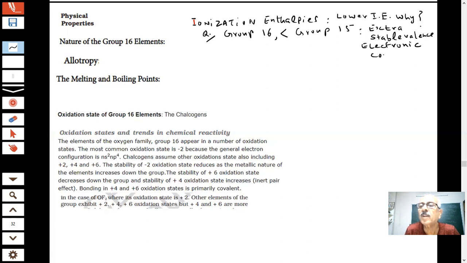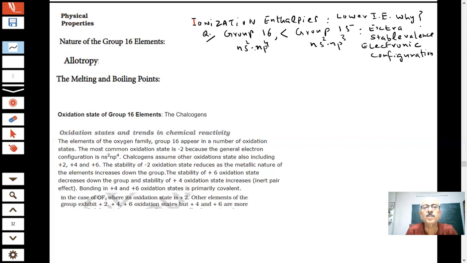So it has extra stability because the configuration is ns2np3, and here ns2np4. They will become more stable after they lose one electron because it is then completely filled. This is half filled. Certain questions are asked, and no question should be answered in the paper without thinking, students. This is very important, and when we answer questions, we have to be very careful.